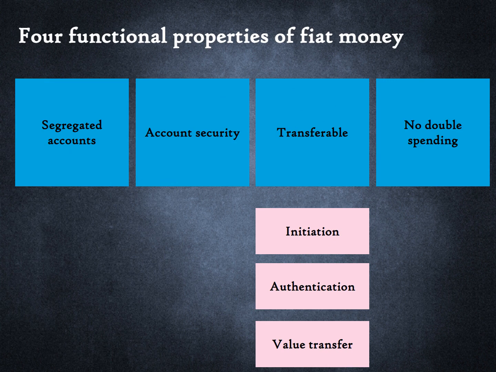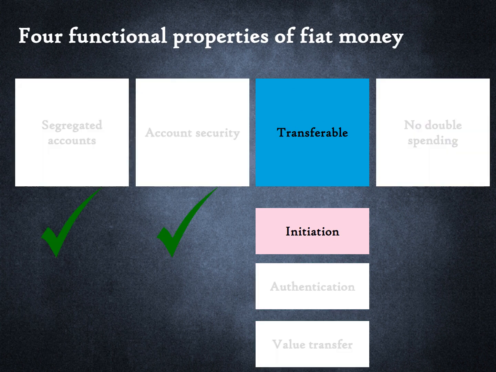This brings us to the end of this lesson. In this lesson, we completed one of the 3 steps by which cryptocurrencies are transferred between parties, namely initiation. In the next lesson, we will cover authentication and value transfer. Please review the summary of this lesson before proceeding to the next one.